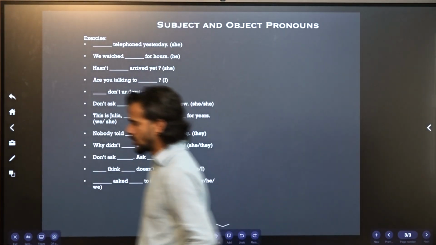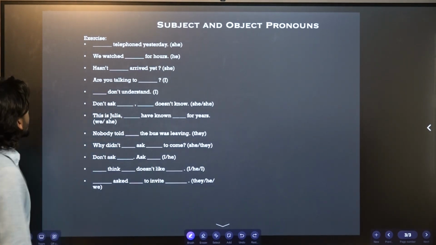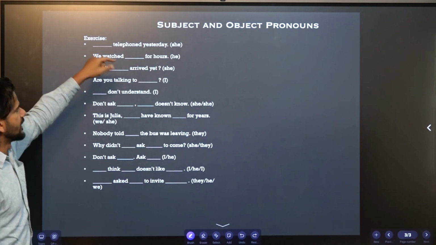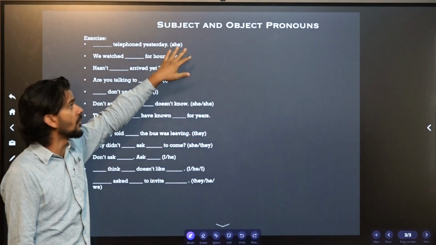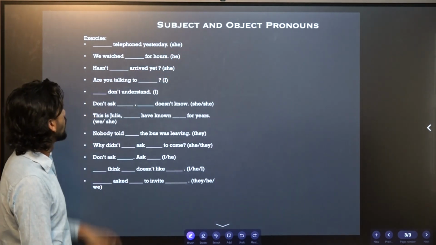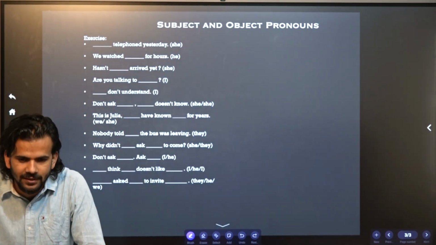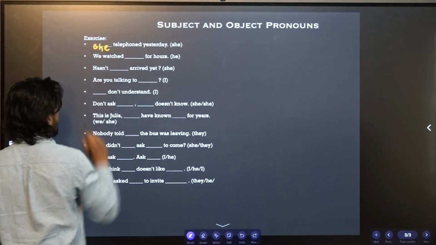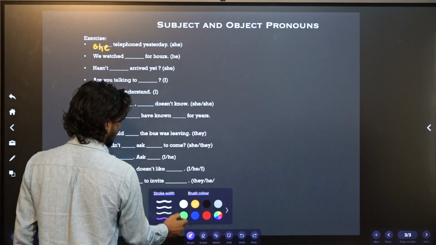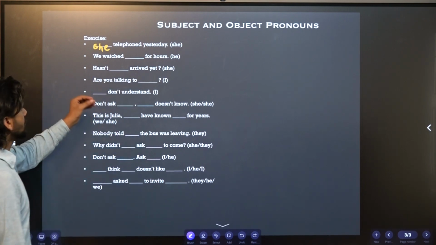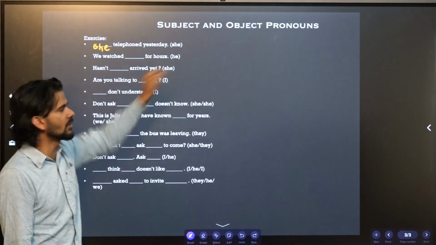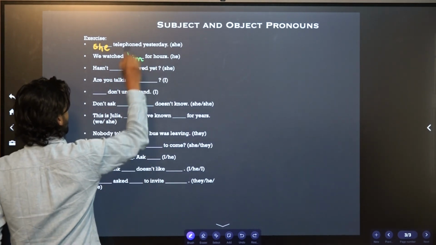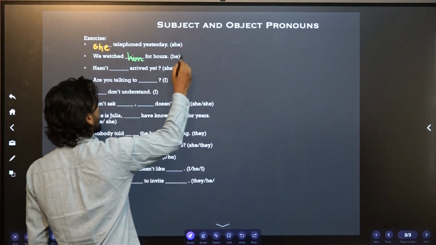So let's do some exercises. Exercise number 1. Is it "she telephoned yesterday" or "her telephoned yesterday"? She. You have to write the form of she. She telephoned yesterday. Why? She is subject here. Therefore, it has to be she. And then, we watched he for hours or him for hours? Him. Why? Here it's object, right?